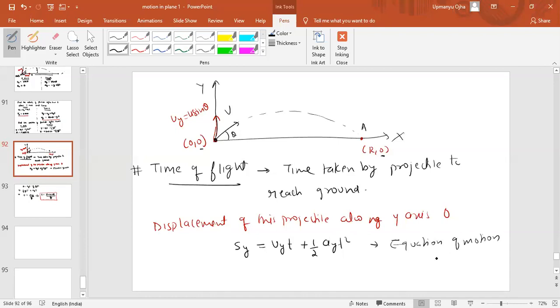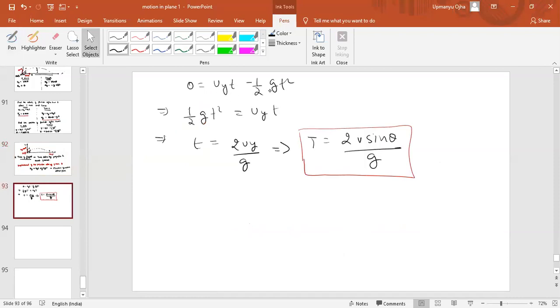along the y-axis, that is sy equal to uy t plus half ay t square. Okay, displacement along y is 0, so we can write 0 equal to uy t minus half gt square. If you take it on this side, we get half gt square equal to uy t. So time of the flight equals 2uy by g. That is 2v sin theta by g. Okay, fine. Now